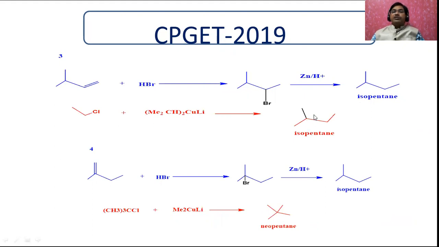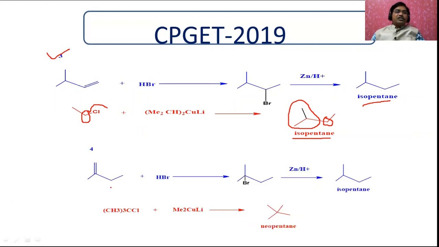Therefore, this is going to be the isopropyl group, added at this position and that position. Therefore, here also you'll get isopentane, and here also you get isopentane. Therefore, this will be the right answer.